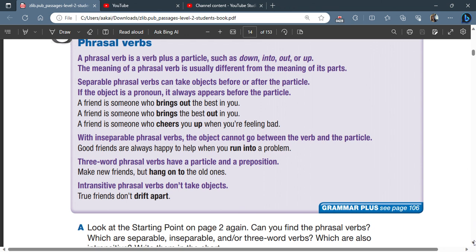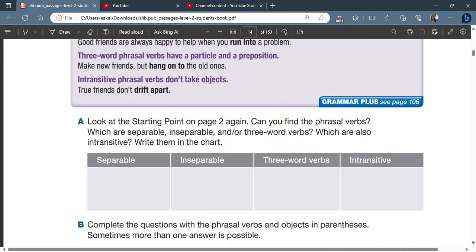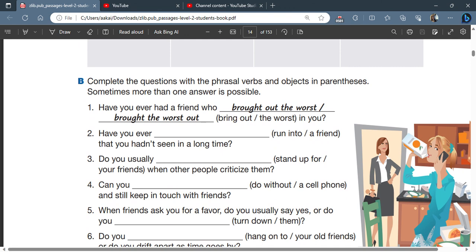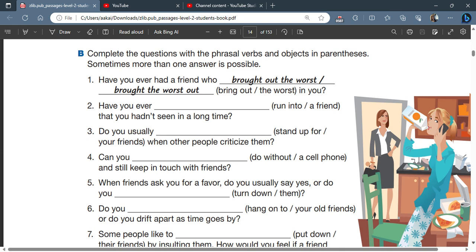All right, so let's take a look at some examples here. So it says, look at the starting point on page 2. Can you find the phrasal verbs which are separable, inseparable, and or 3-word verbs which are also intransitive? Write them in the chart. Okay, so you are going to do that on your own, and then when we come back to class, I will check those with you. But let's look at exercise B. So we are going to do a few of these together,